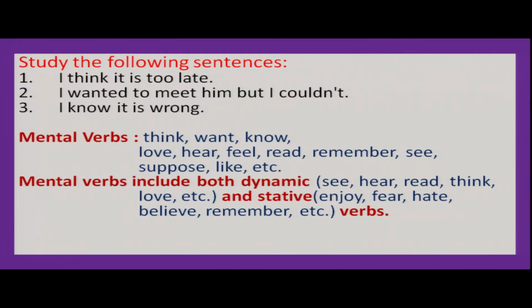But there are some stative verbs that talk about the state, right? I enjoy, I fear, I hate, I believe. So, the stative verbs like enjoy, fear, hate, believe, remember, these are all mental state verbs. So, my dear children, again I repeat, the mental verbs are of two types. They are dynamic verbs, that means we can use ing forms. There are some stative mental verbs also, right?